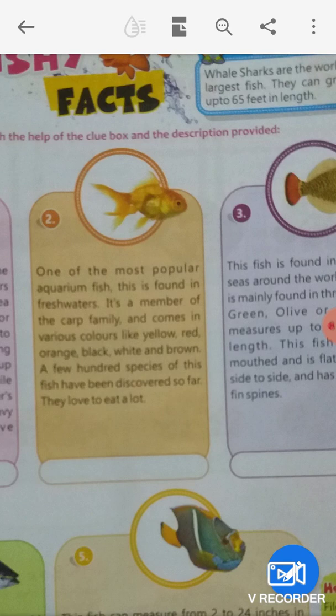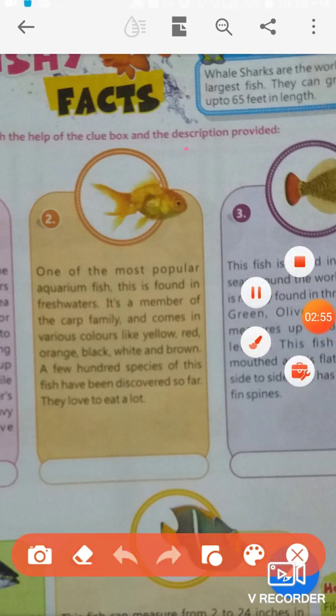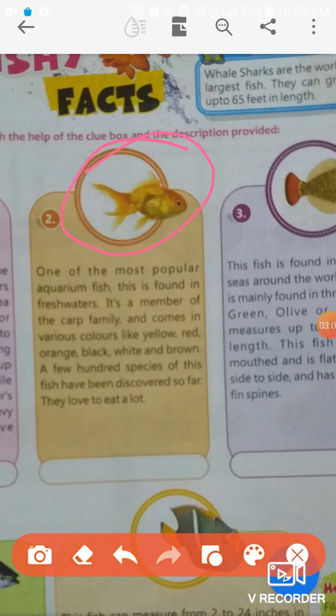Here the fish which you are watching, this type of fish is found in aquarium. This is aquarium fish, found in fresh water. Aquarium fish is always found in fresh water. It is a member of the carp family, and comes in various colors like yellow. What kinds of fish? Aquarium fish.